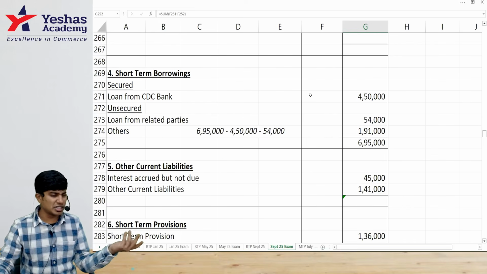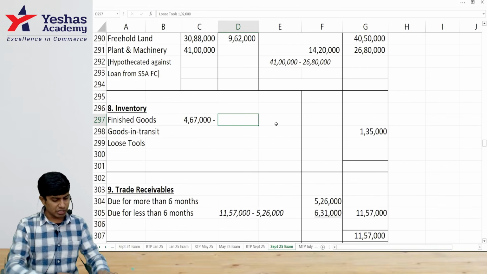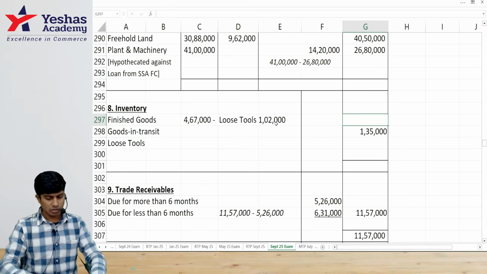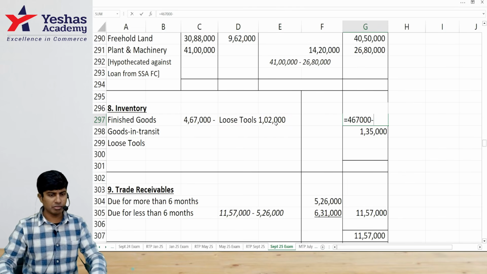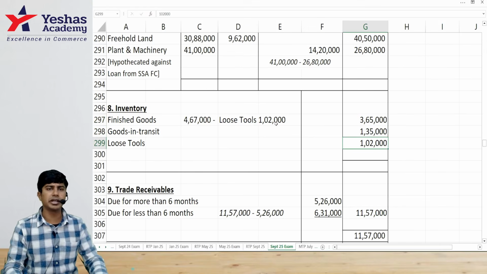All I would have to do is disclose it separately. Total inventory is 4,67,000. From that, I would deduct loose tools of 1,02,000. What do I get? 467 minus 102, I'll get 3,65,000, and I would write loose tools 1,02,000 separately.